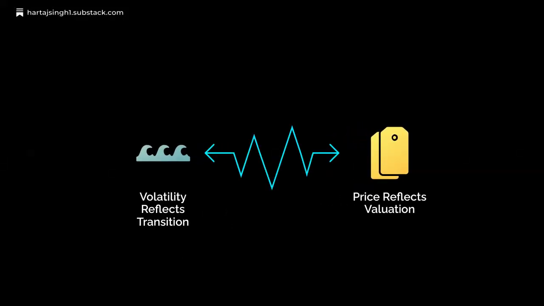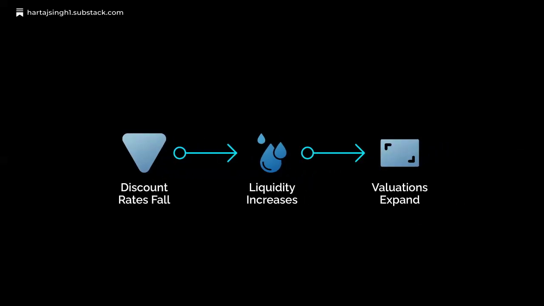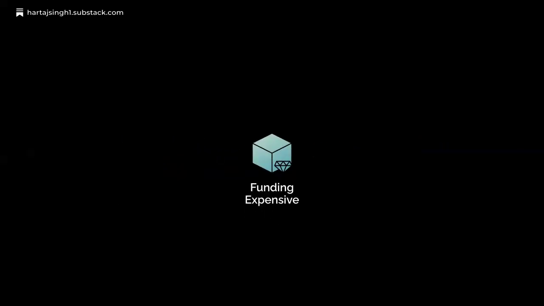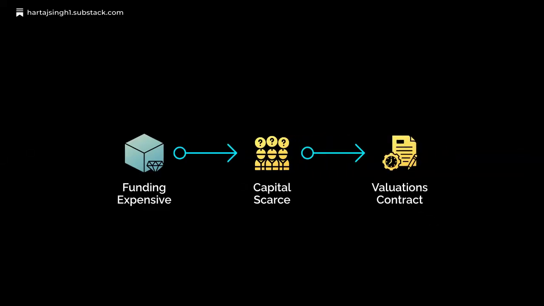Volatility reflects policy transitions, but price reflects the actual valuation impact of discount rates on future cash flows. When discount rates fall or liquidity increases, valuations expand. When funding gets expensive or capital becomes scarce, valuations contract.